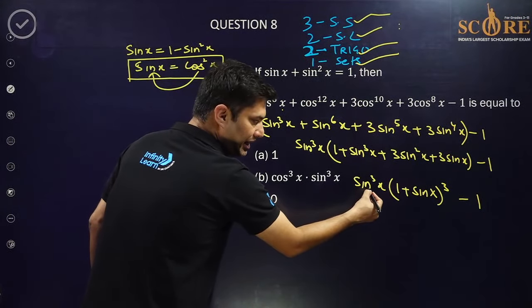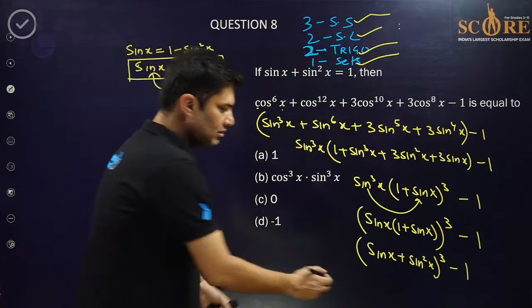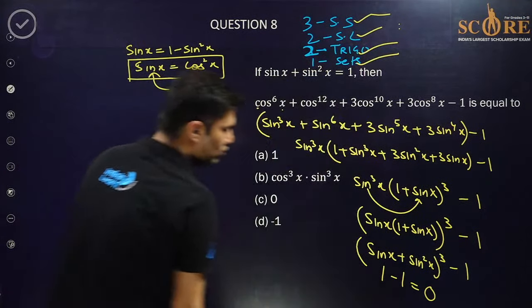So this is a cube times b cube, which is ab whole cube. And this is nothing but (sin x plus sin square x) whole cube. And sin x plus sin square x is 1 only. Question finished. 0.